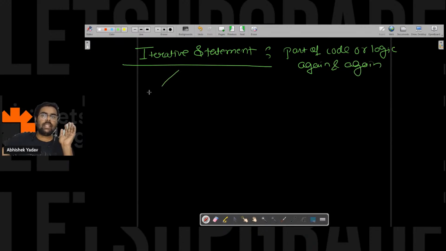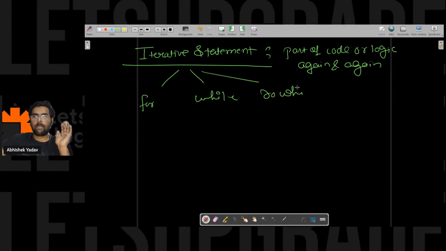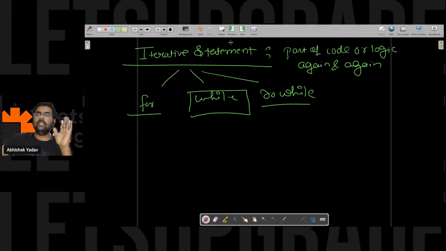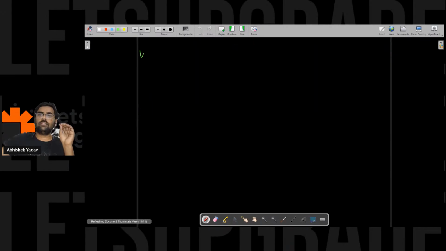We have three iterative statements, that is for, while, and do while. Right, everyone? So let's discuss the while loop today, and tomorrow with the help of a project I will discuss the for loop and do while loop. Okay, let's start with the while loop.